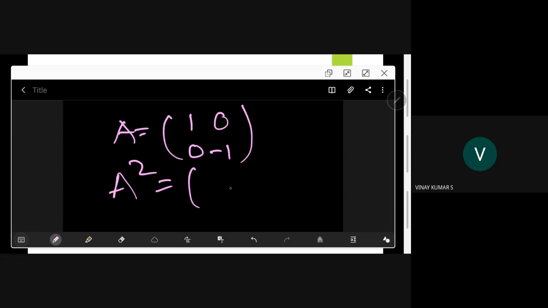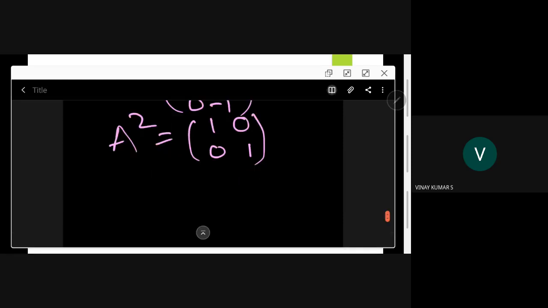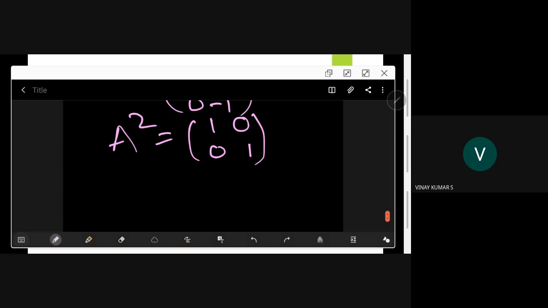Now see, if A is, say, a simple matrix 1 0 0 minus 1, then you can talk about its A square. A square is 1 0 0 1. And A cube also you can multiply. How am I writing A cube?